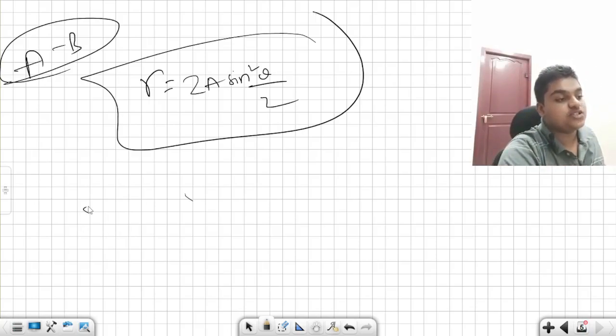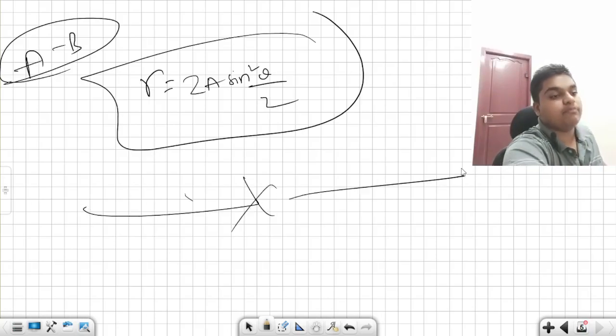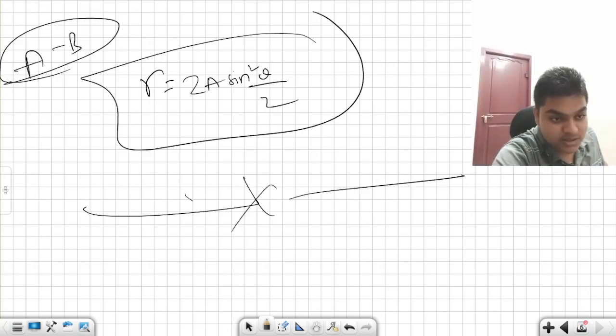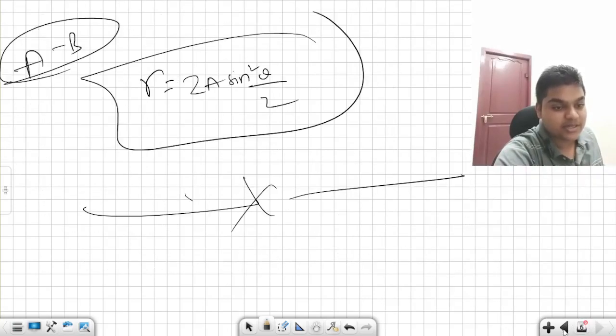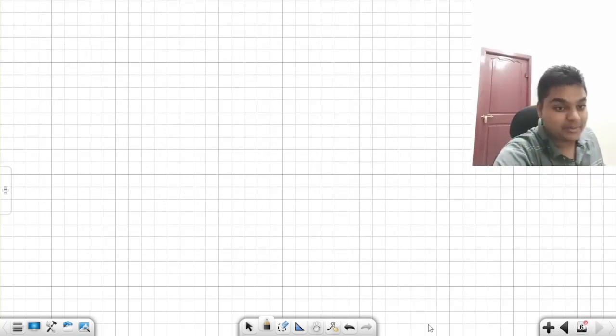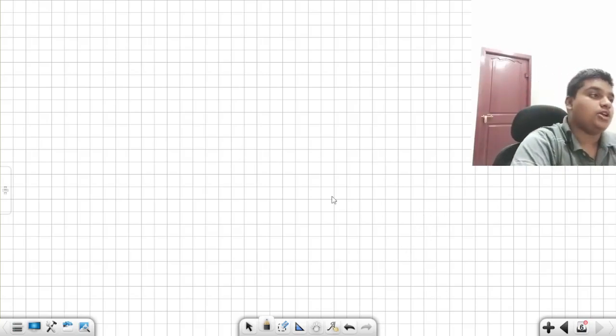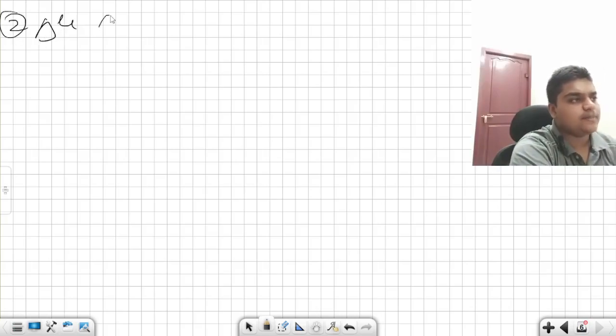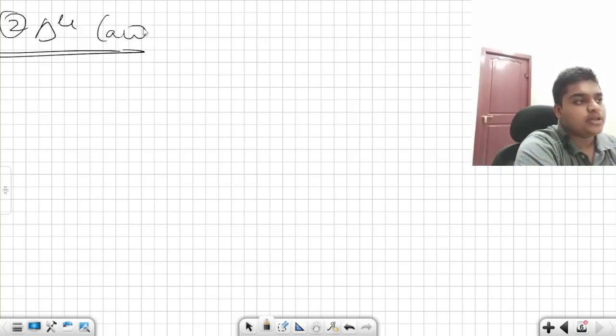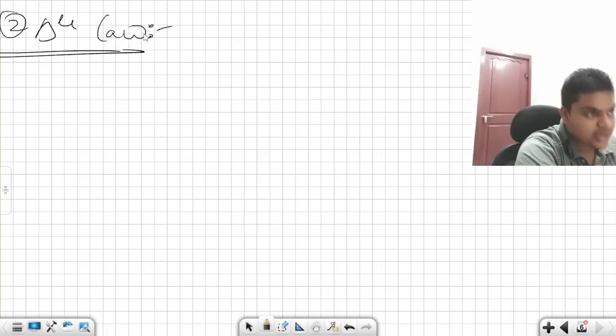Okay, this is your parallelogram law. Let us check how many minutes this parallelogram law takes. I'm sorry guys, the parallelogram law alone has taken 30, 34 minutes. So it takes another 20 minutes in order to complete the triangle law and polygon law. Both are a little similar, the triangle law and the polygon law.